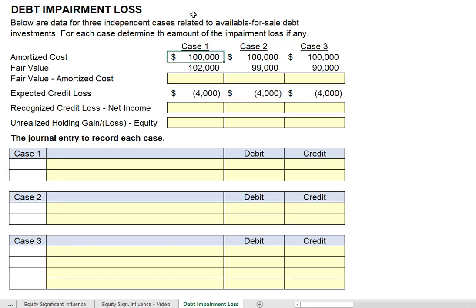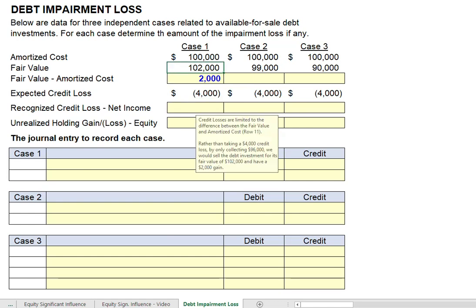Amortized cost of $100,000, fair value of $102,000. That means that we have potentially a $2,000 gain. So if we've got a $2,000 gain, of course we won't record any credit loss. We will never accept only $96,000 for these debt investments, not if we can sell them for $102,000.